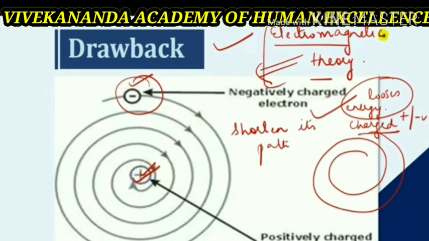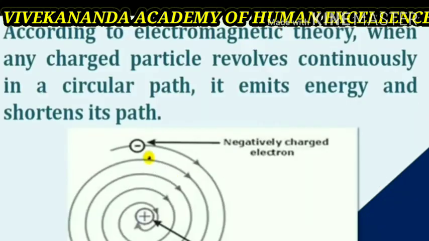But however, this never happens. We all know that electrons do not fall into the nucleus, rather atoms are very stable and do not collapse on their own. Therefore, Rutherford's model cannot explain the stability of the atom. This is the drawback of Rutherford's theory.